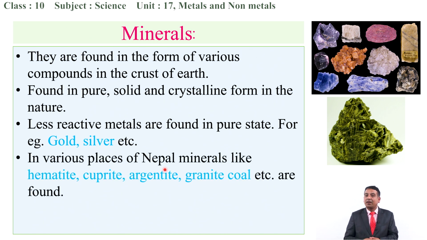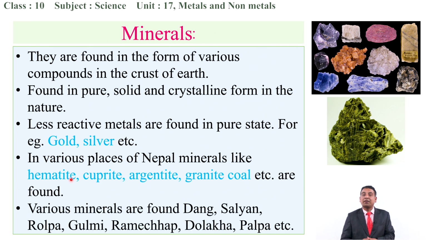Next, in Nepal also, various types of minerals are found in different parts and in different forms, like hematite, cuprite, argentite, granite, as well as coal. These are the minerals which are found in Nepal also. The places where the minerals are found are Dang, Sandland, Rolpa, Gulmi, Ramechhap, Dolakha, as well as Palpa. Different types of minerals are found in these places. We will be discussing them individually in the next slides.